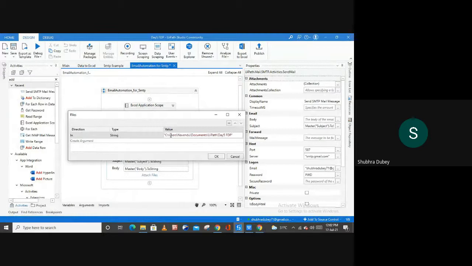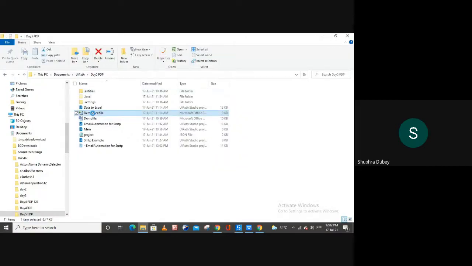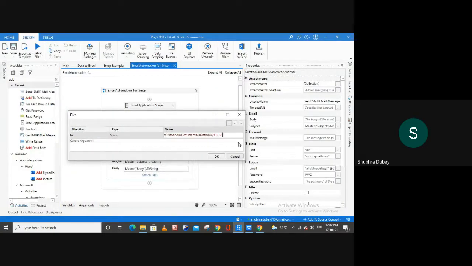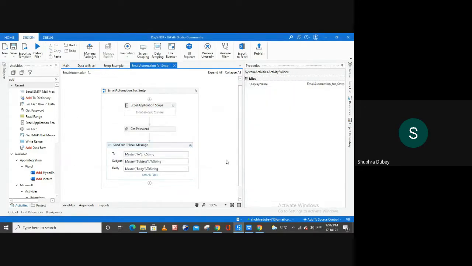And again the slash, and after this let me copy the name of that particular file which we want to send. Okay, and paste it over here, and then the extension of the file which is XLSX, right? And hit on OK. So this is how you can send the attachment.